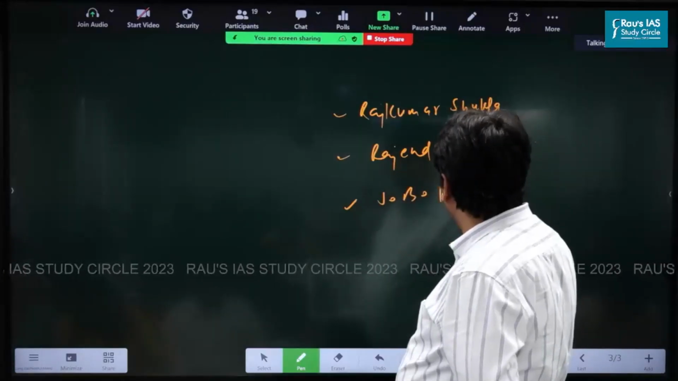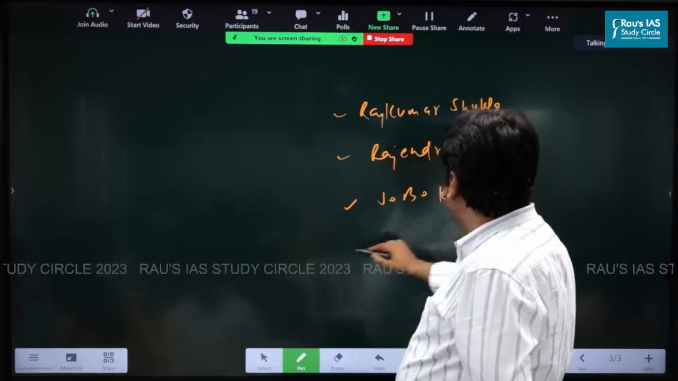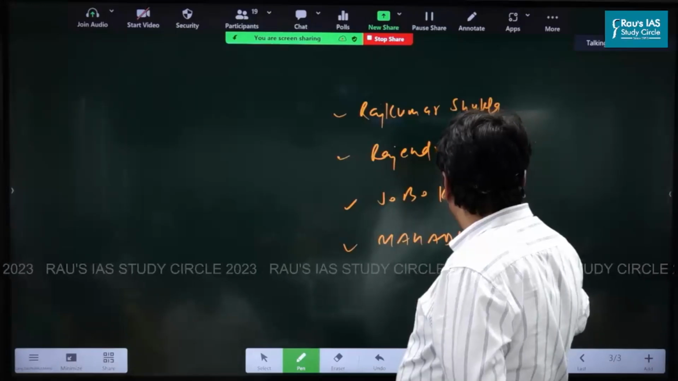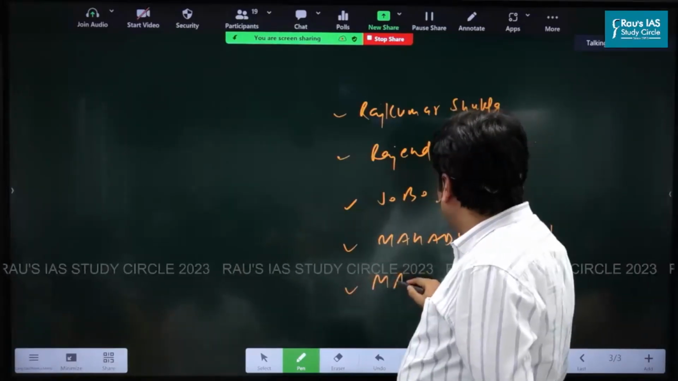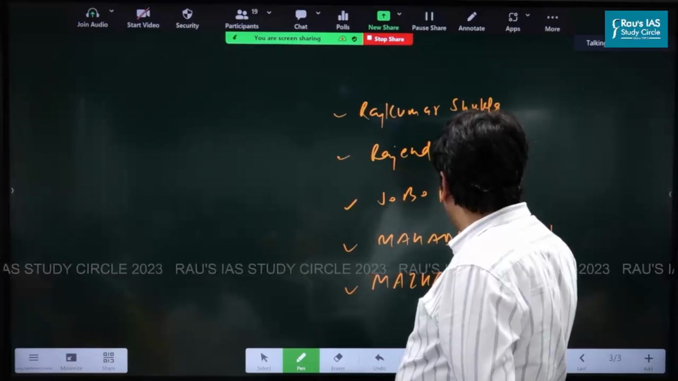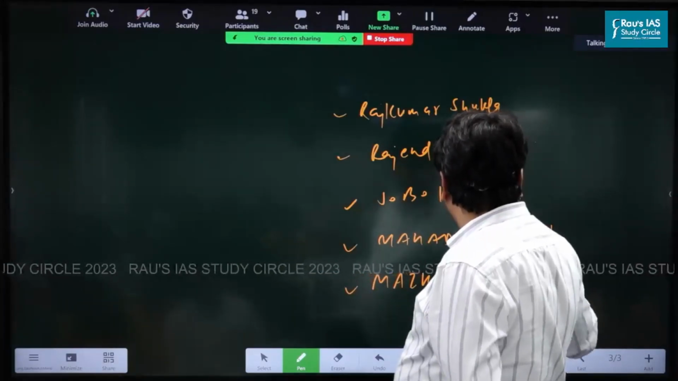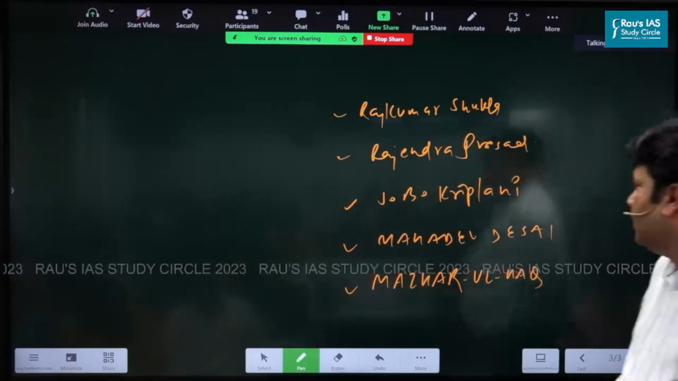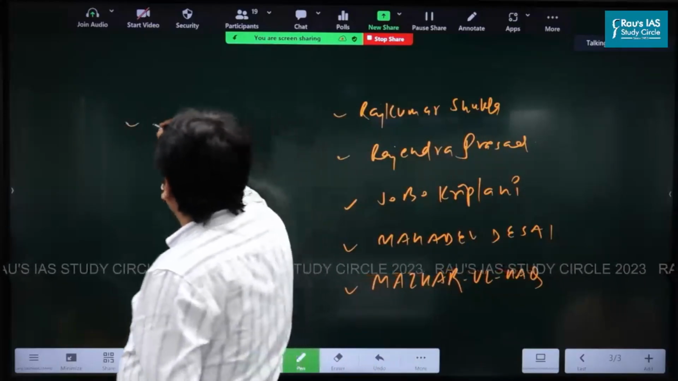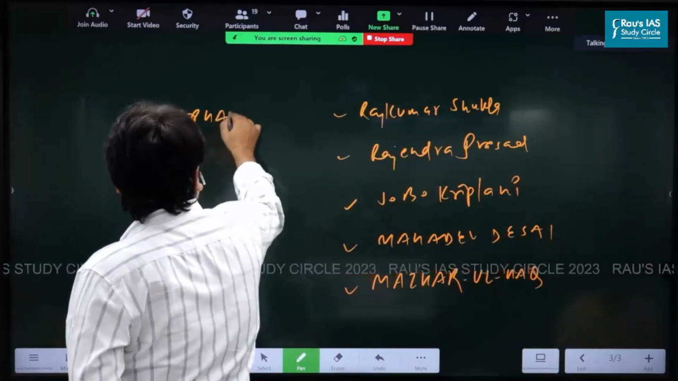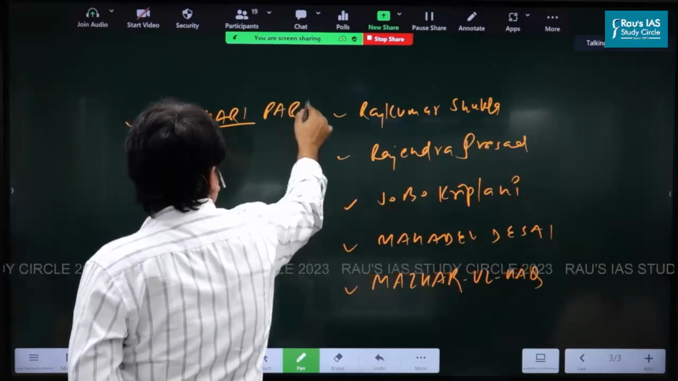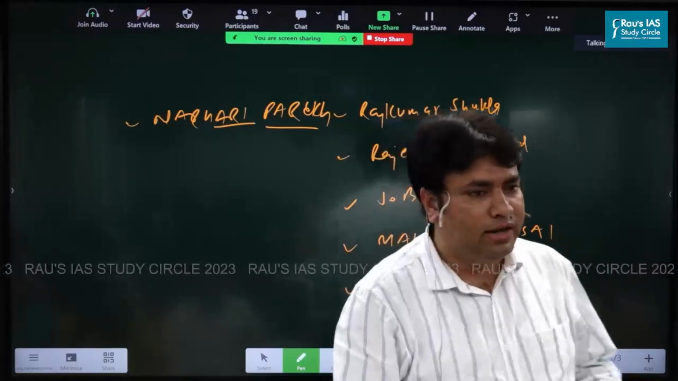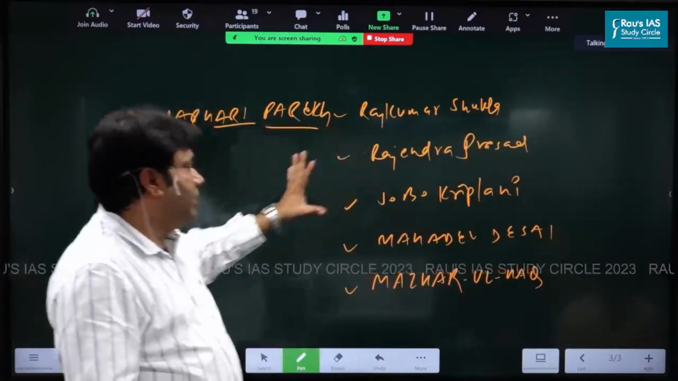J.B. Kripalani. Mahadev Desai. Mazhar ul Haq. Narhari Parekh, etc. These are the leaders who invited Gandhi.